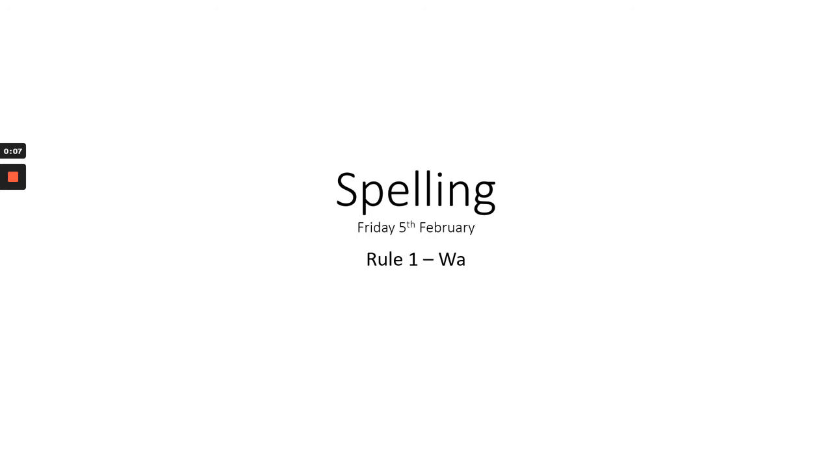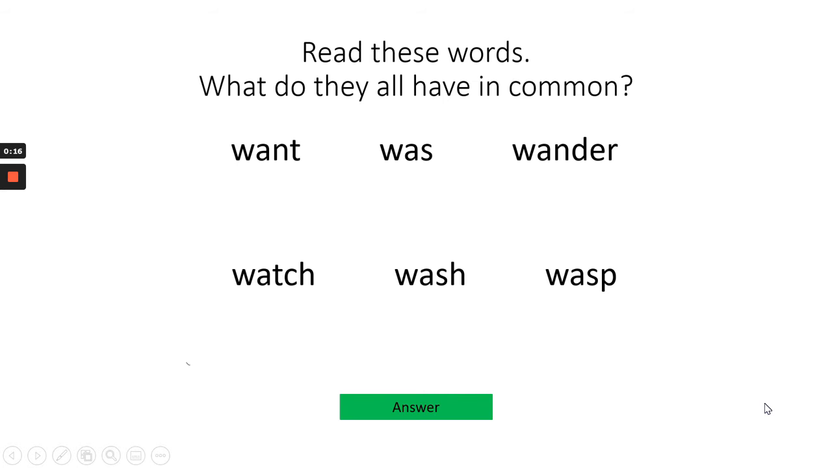Today we are going to look at the first rule of the WA spelling for the O sound in our words. So I've just given you a clue to the answer to this question. Read these words and what do they all have in common? Take a look at the words and how they are spelt and listen to the way I say those words. What's the difference between the way I say them and how they are spelt? And then that will give you a clue as to what they all have in common. Want, was, wander, watch, wash, wasp.